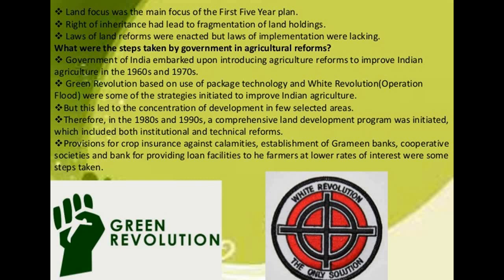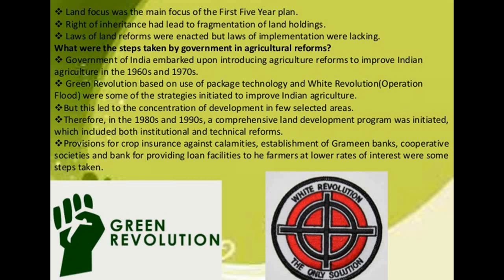Therefore, in the 1980s and 1990s a comprehensive land development program was initiated, which included both institutional and technical reforms. It provided for crop insurance against calamities, the establishment of Gramin banks, cooperative societies and banks for productivity, and loan facilities to farmers at lower rates of interest.